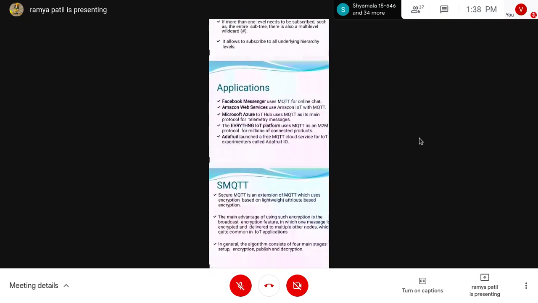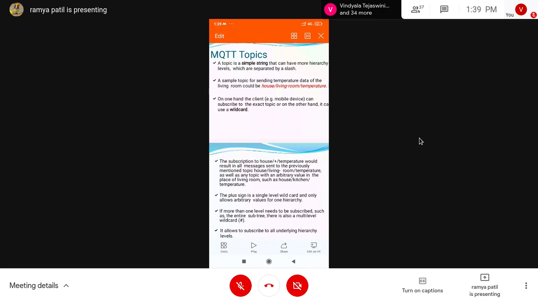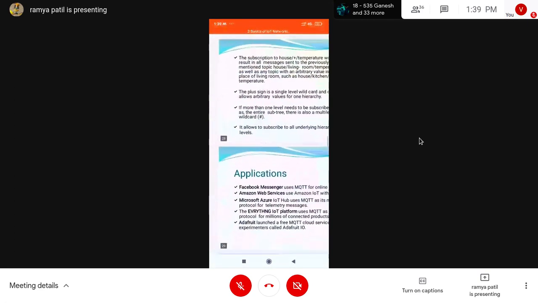Next, one thing I want to make you understand: we have the concept of a topic in MQTT. A topic is information, like from a sensor, and how it actually looks is house/living room/temperature. That is a topic. If you want an exact topic, you can use a wildcard option. With the plus symbol you can take a particular thing, like the living room temperature. If you want the entire house-related things, you can use the hash. So that is how the MQTT topic works.